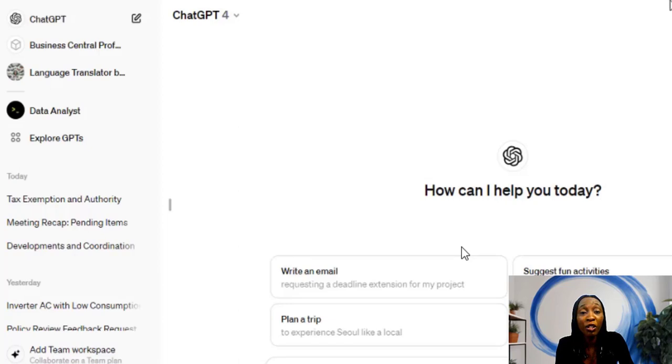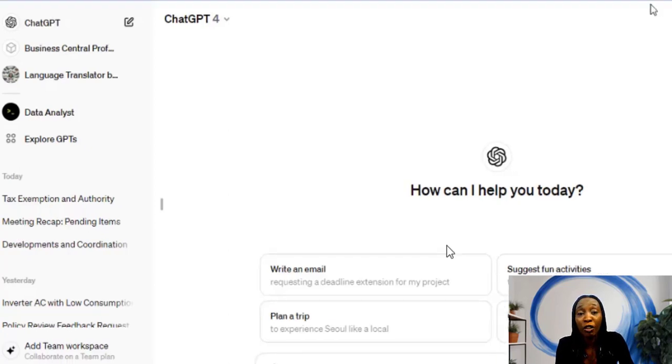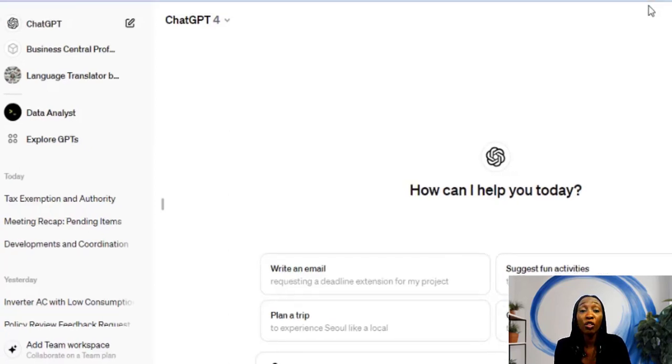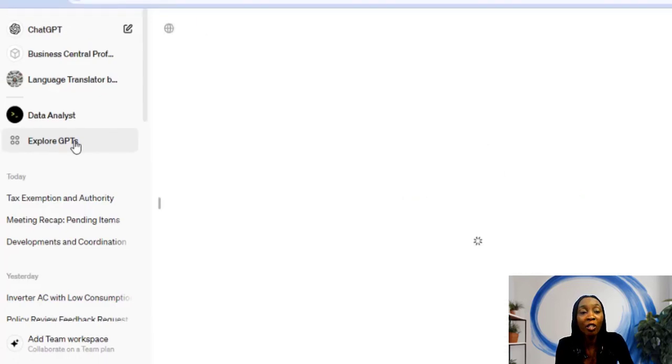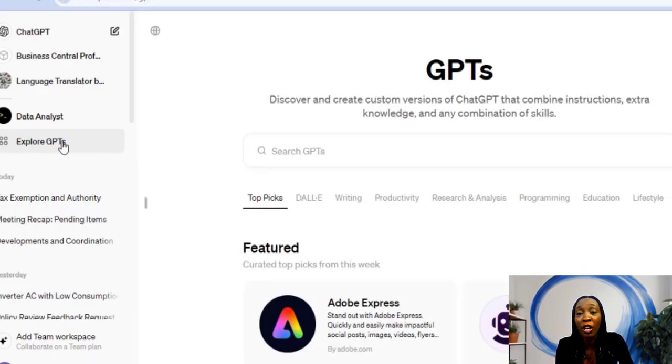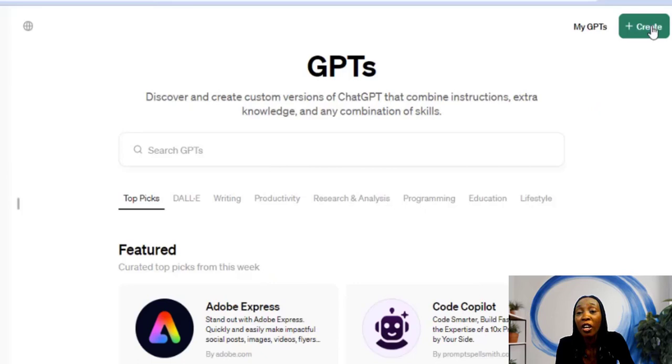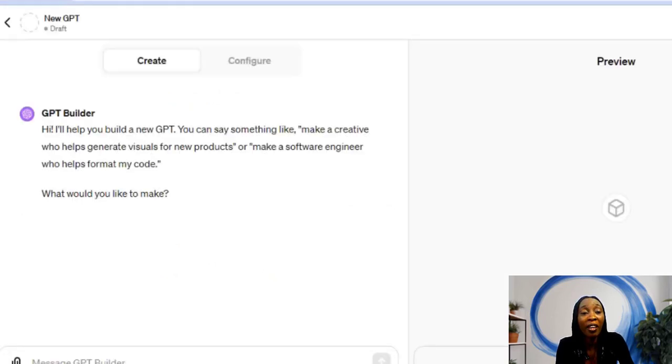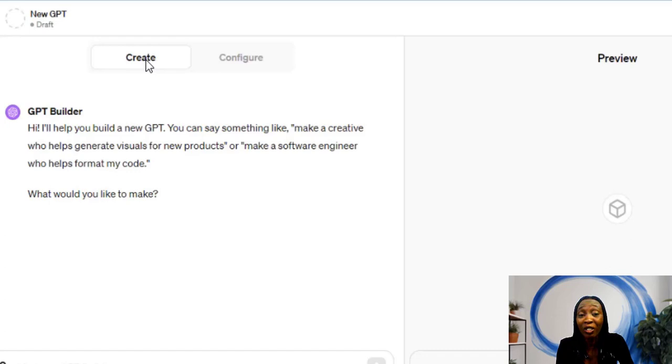To be able to build this GPT, I have to use the paid version of ChatGPT, which is ChatGPT Plus. So I'll click on Explore GPTs. Now the GPT page is opened. I'll click on Create, and here the GPT builder says, "Hi, I'll help you build a new GPT. You can say something like, 'Make a creative who helps generate visuals for new products,' or 'Make a software engineer who helps format my code.' What would you like to make?" As you can see, under Create, I just have to tell the GPT builder what I want to build, and it will build it for me.